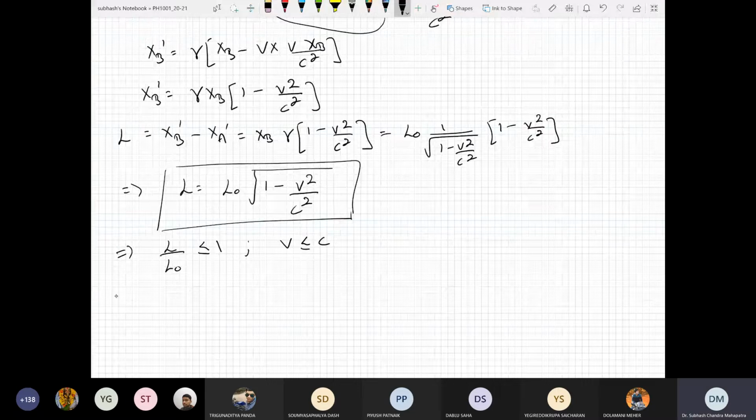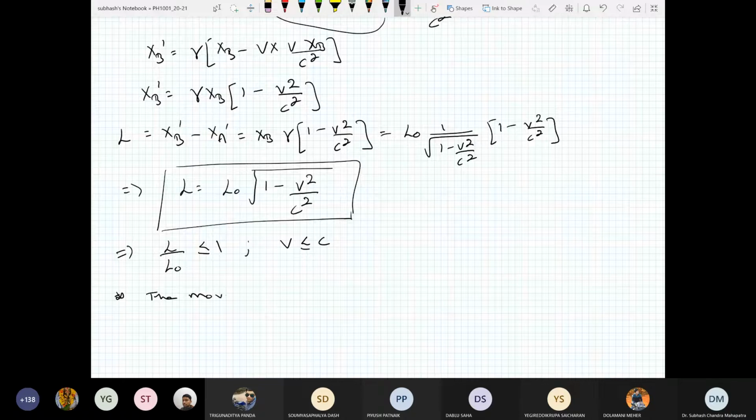So what does it mean? It means the moving stick, or bat, whatever you want, looks shorter in a moving frame.